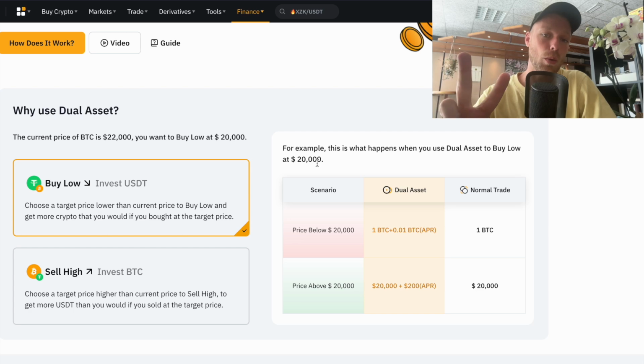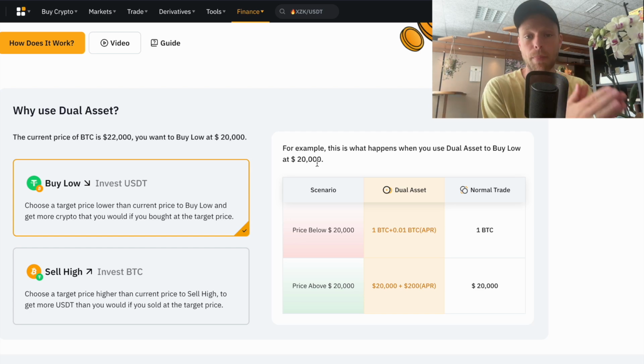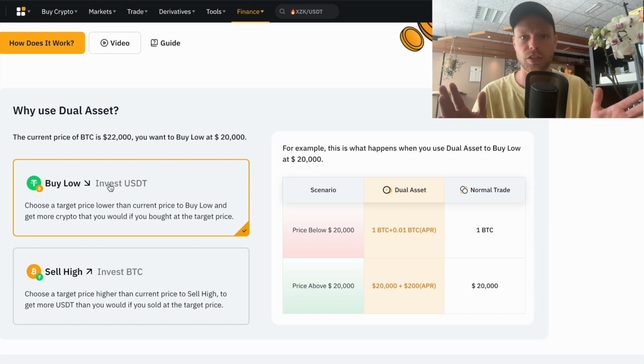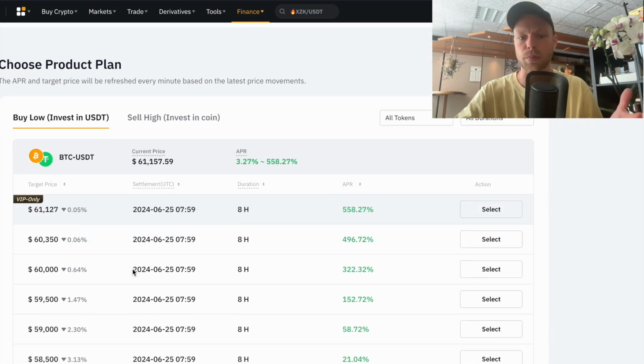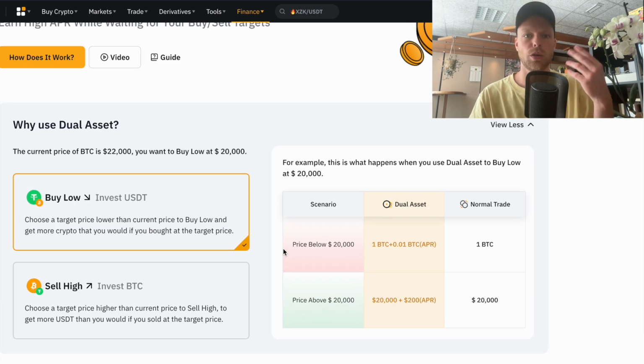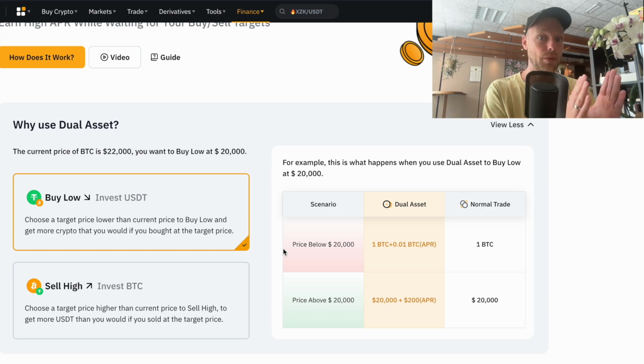Bybit offers two options that you can choose from. That's either buy low, investing with a stablecoin, US dollar Tether, or sell high, and that is investing with Bitcoin. They're both actually pretty similar, but let's have a look at this table right here so it might become a little bit clearer. So let's say you want to invest with US dollar Tether. The price of Bitcoin at the time when you do this is 20,000 US dollars. The duration of this contract, let's say, is 8 hours, because we often have a duration of 8 hours, sometimes 1 day, sometimes 3 days, and sometimes even 5 days. But it is short periods of time.